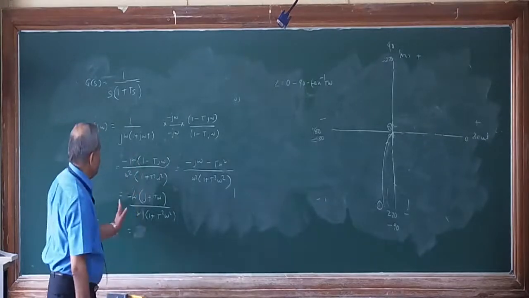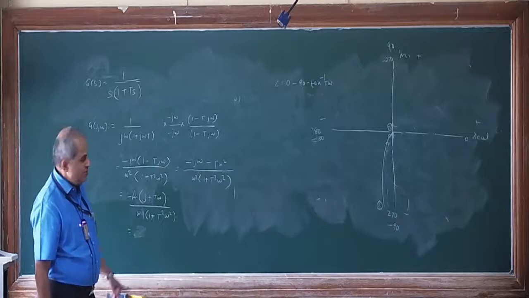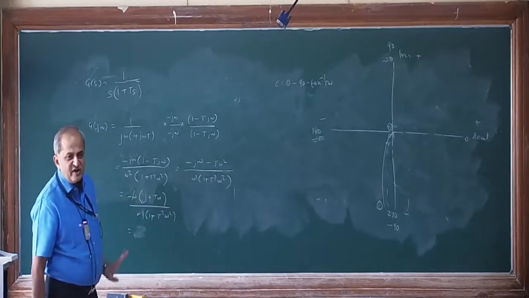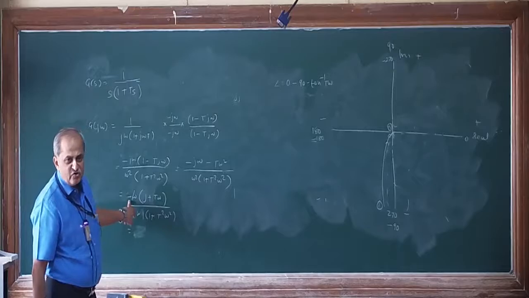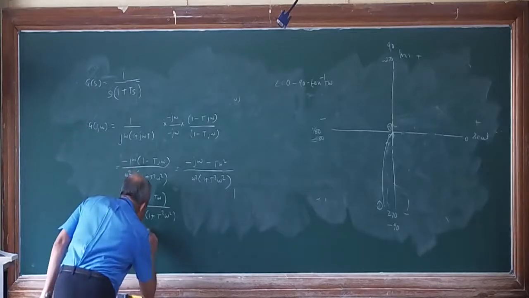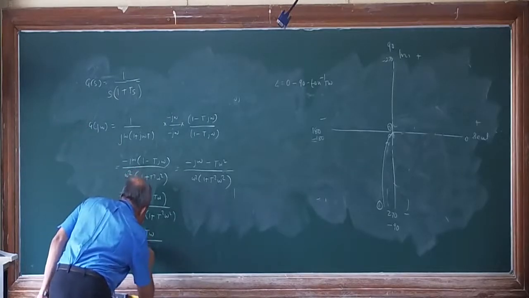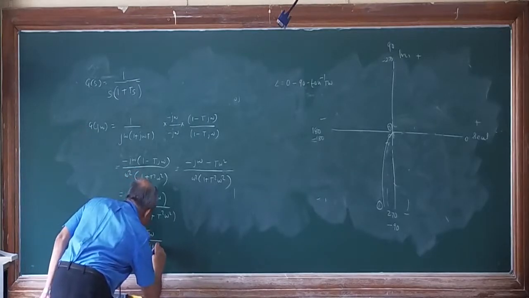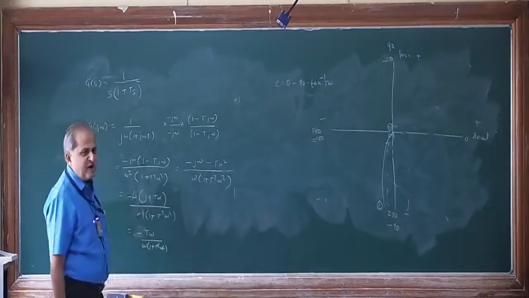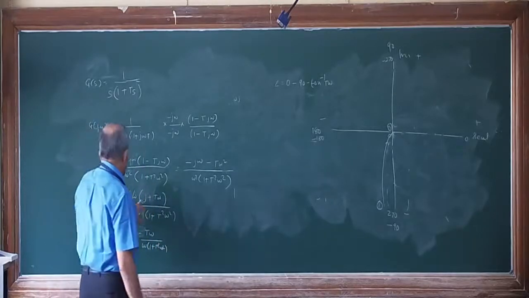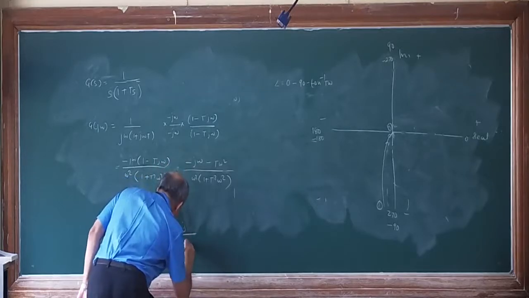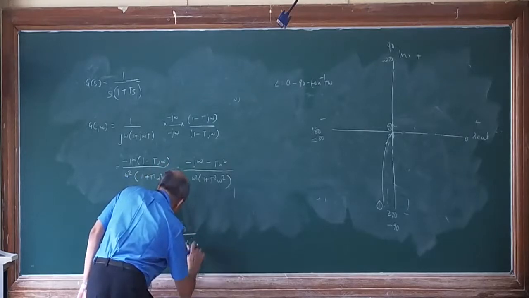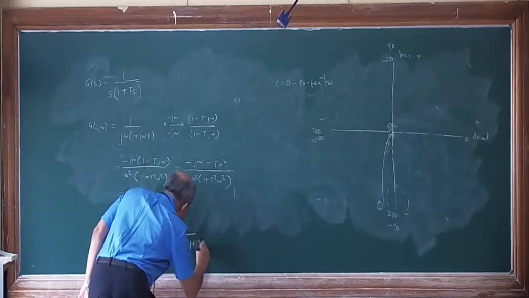So I will separate real and imaginary parts now. See, t omega is real part now. I will write that first, so with negative sign. So minus t omega divided by omega into 1 plus t square omega square is the real part, and minus j divided by omega into bracket 1 plus t square omega square.